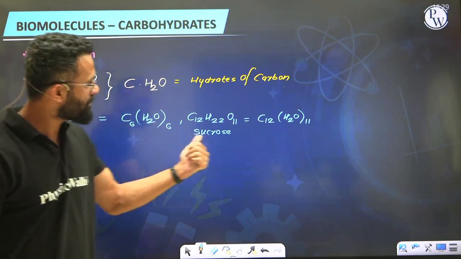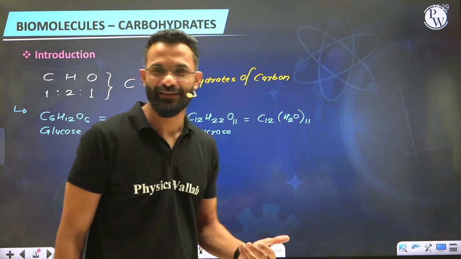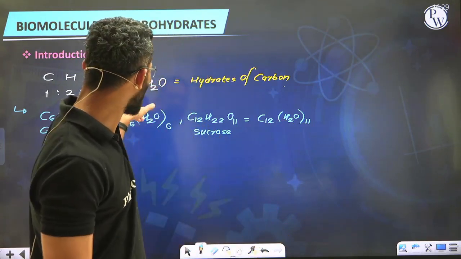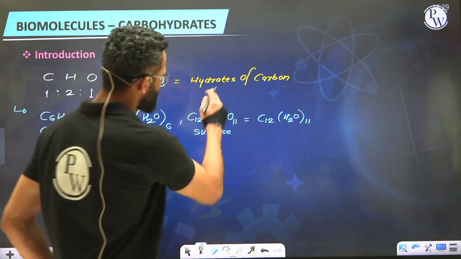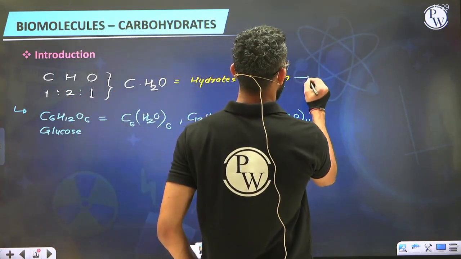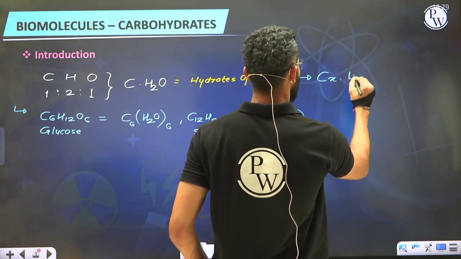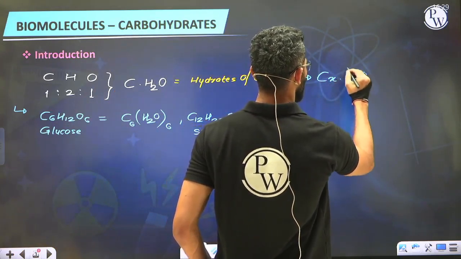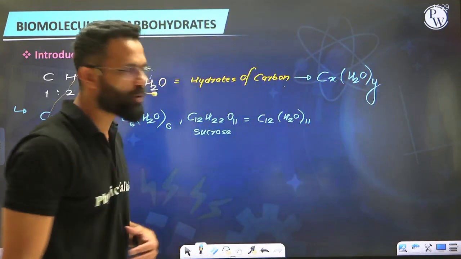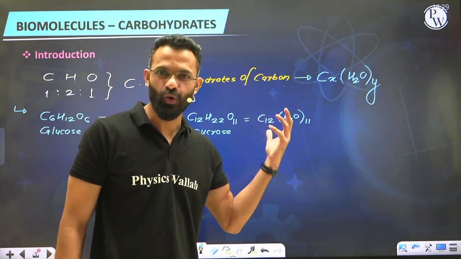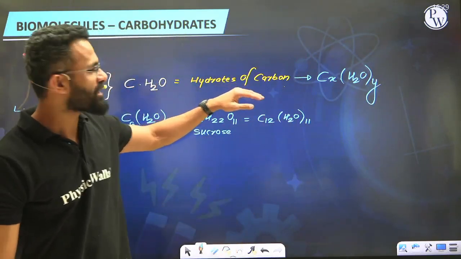But the number of carbon and the number of water molecules in sucrose are not identical. Meaning, not necessarily the number of carbon and number of water molecules has to be identical. And hence the same formula can then be simplified as CxH2O(Y). Hence, while defining carbohydrates, we used to define in old days as carbohydrates are complex organic molecules containing carbon,